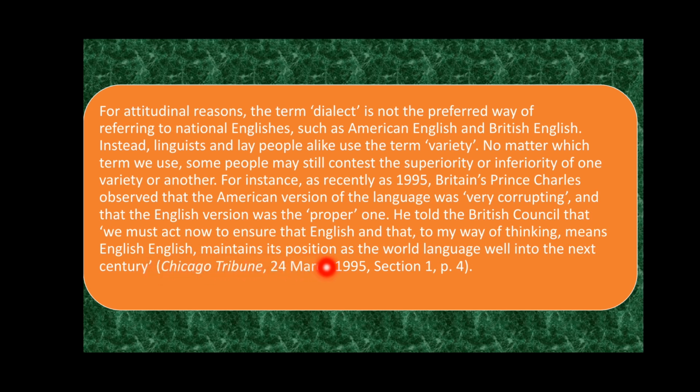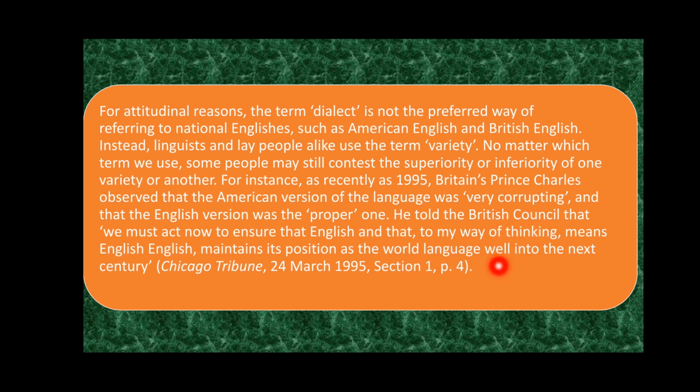Maintain its position as the world language, well into the next century. So that is when he was addressing the British Council that you should ensure that people use British English. English belongs to English people. So this variety would be a superior one according to Prince Charles.